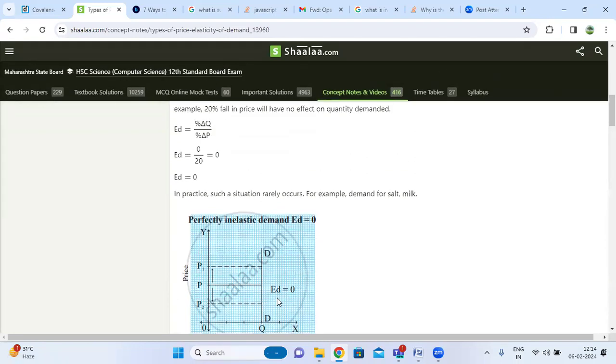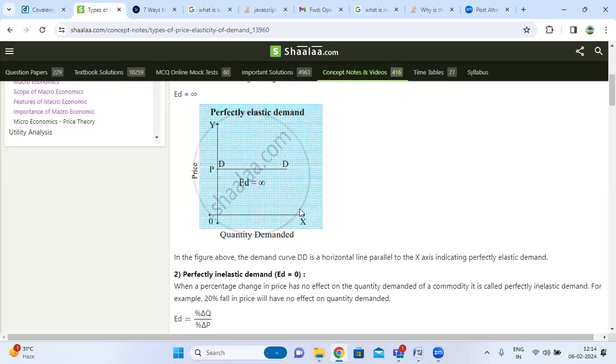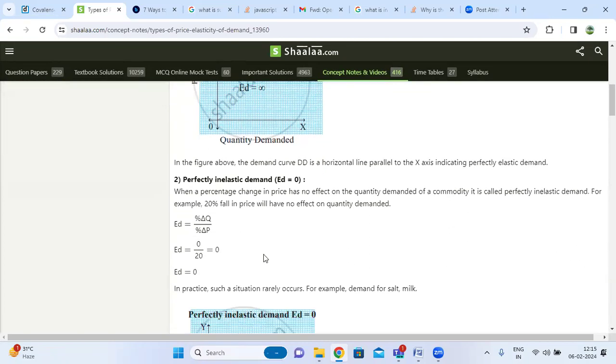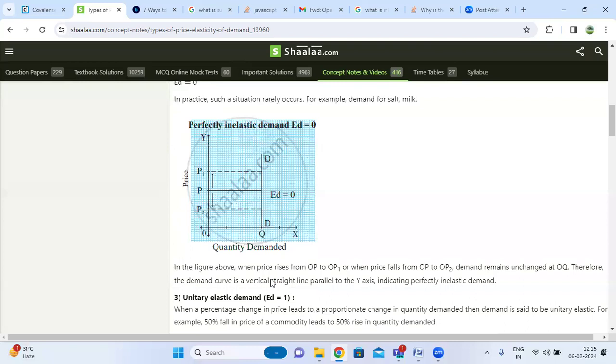So the above one is the perfectly elastic demand, shown as a horizontal line parallel to the x-axis. The second one is perfectly inelastic demand, shown as a vertical line parallel to the y-axis.